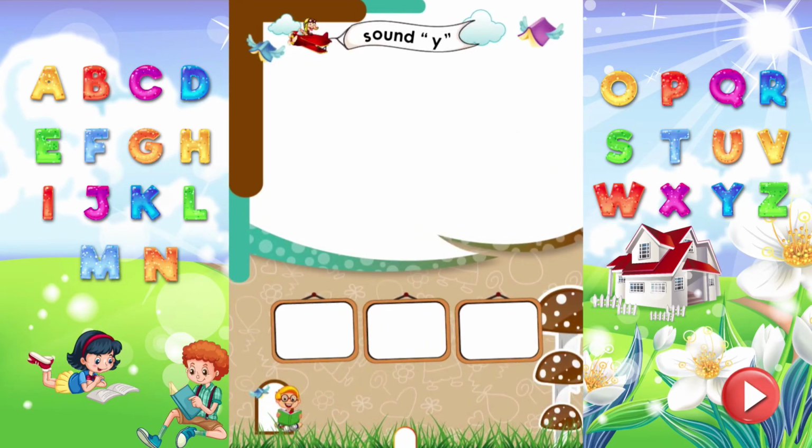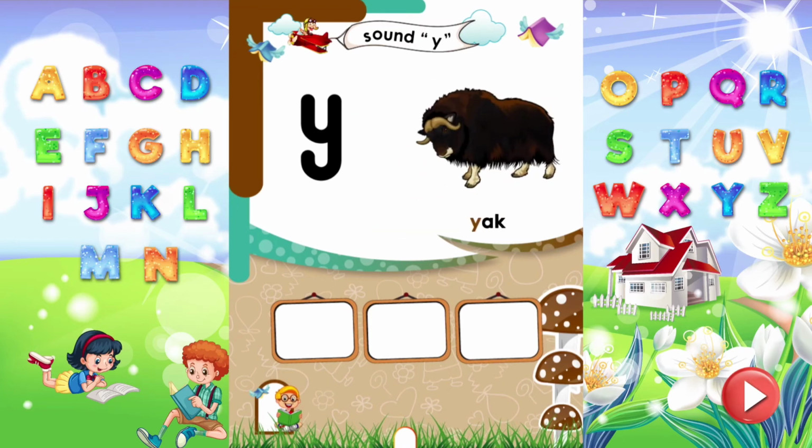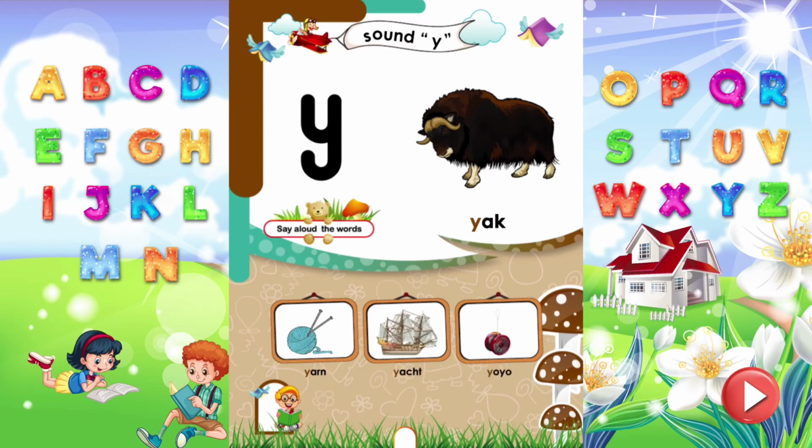Sound Y. Dear kids, read the letter Y. It makes sound Y. Yuck. Yuck starts from the sound Y. Say aloud more words that start from the sound Y. Y is for yarn. Y is for yacht. Y is for yo-yo.